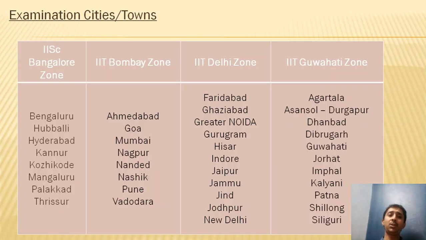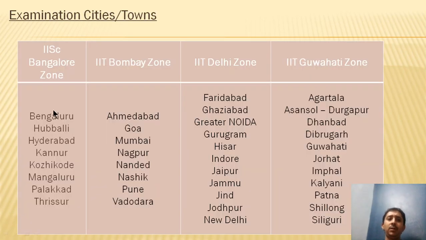The JAM examination is conducted based on zones. Altogether, there are 8 zones, as we can see here. When it comes to the IISc Bangalore zone, there are going to be 8 different cities where the JAM examination will be conducted: Bengaluru, Hubballi, Hyderabad, Kannur, Kozhikode, Mangaluru, Palakkad and Thrissur.